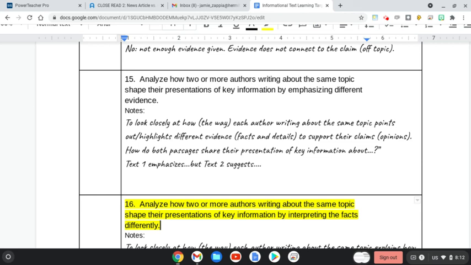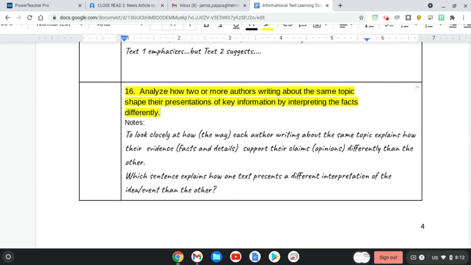So this section yesterday, they had different evidences, different quotes from the dad in their piece. They both had the dad in their piece, but they focused on different evidence. Today, we're focusing on a different interpretation of the same event. So that's that subtle difference between these two learning targets.